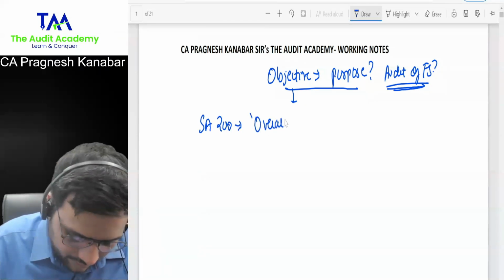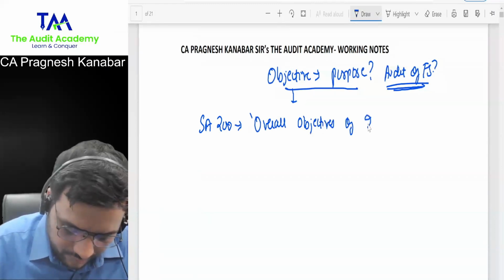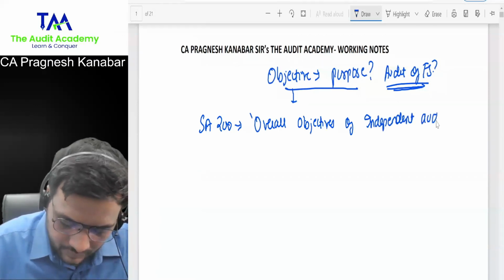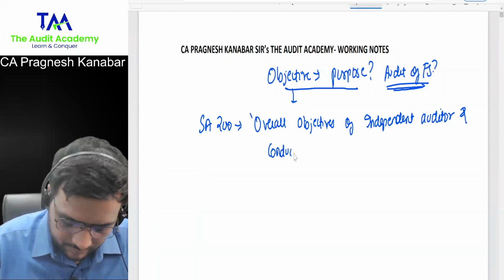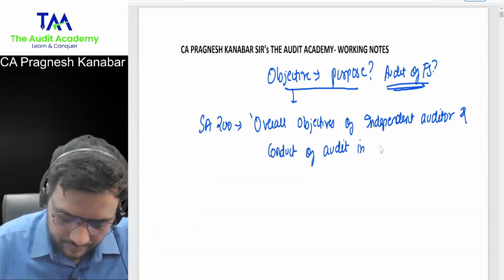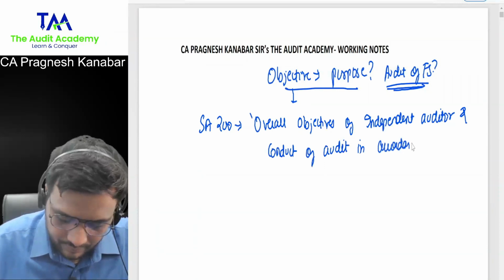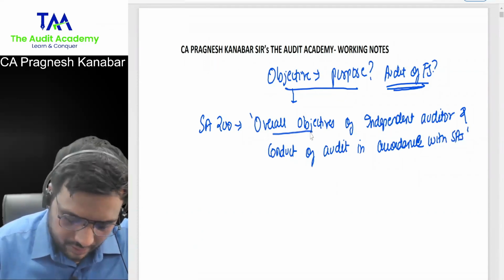First, though, I will make you write the title of this SA. Overall objectives of independent auditor and conduct of audit in accordance with standards on auditing.